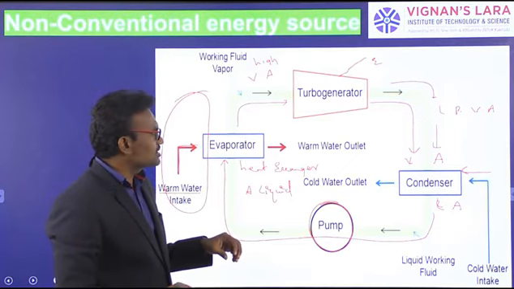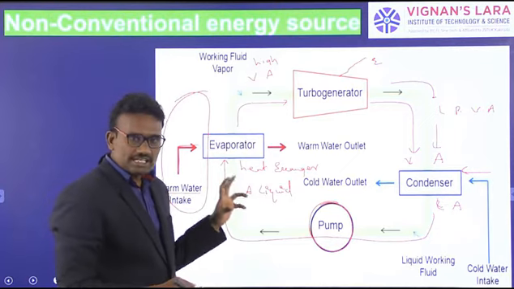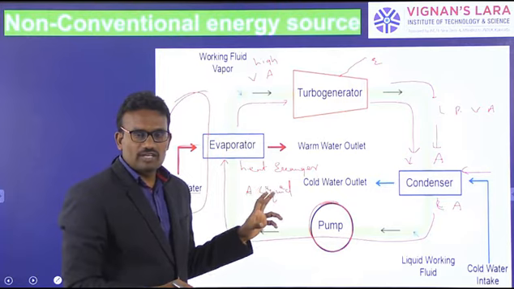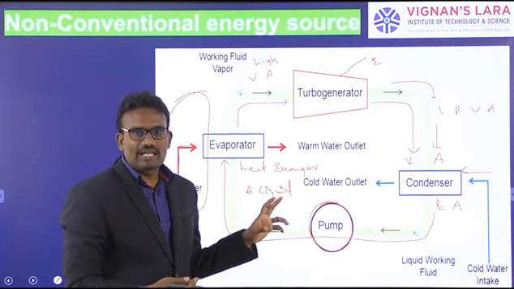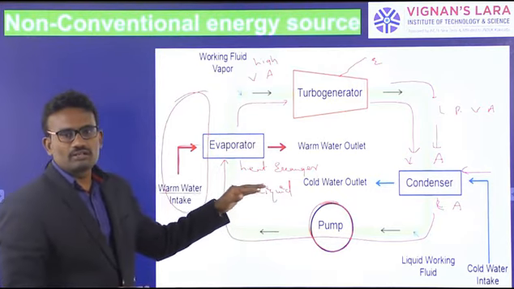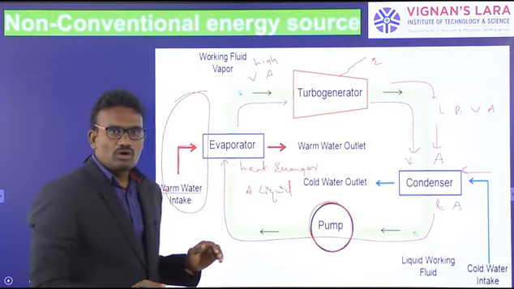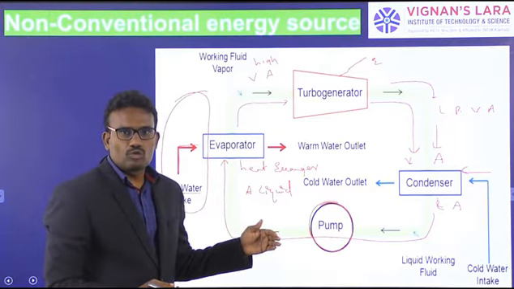So in this cycle process, a second fluid like low boiling point ammonia is used. This is the closed cycle OTEC.